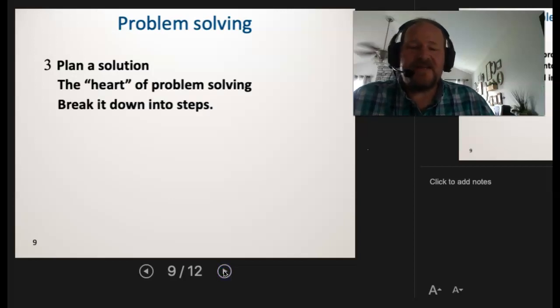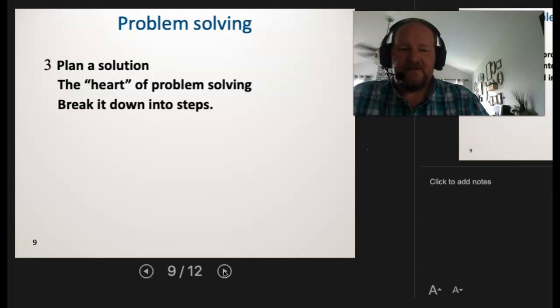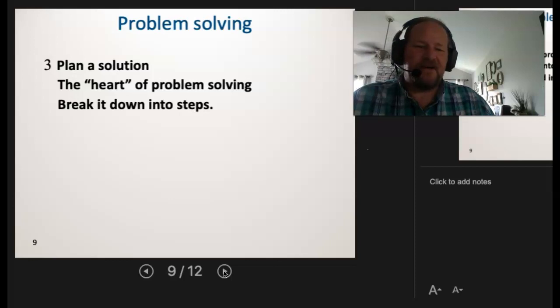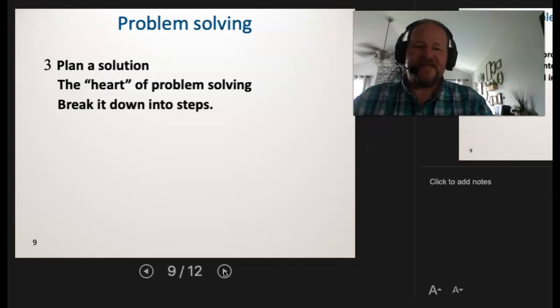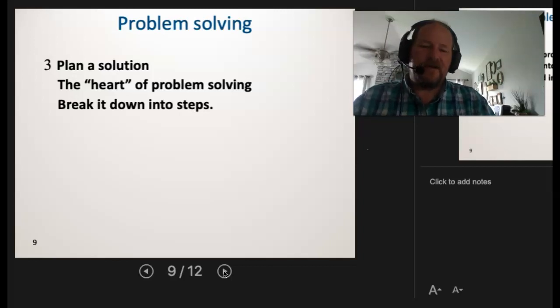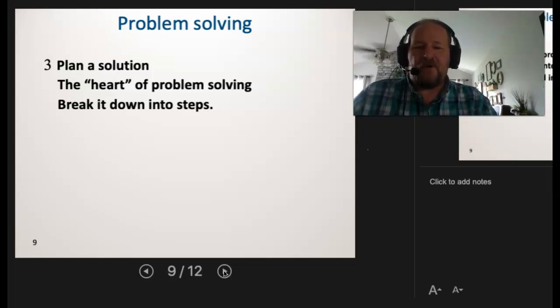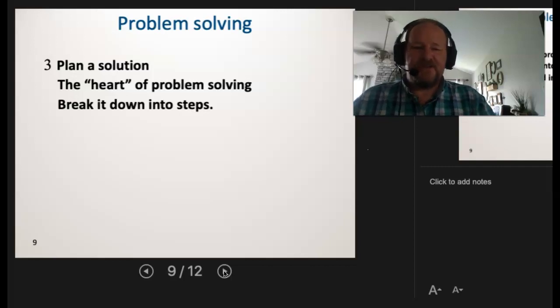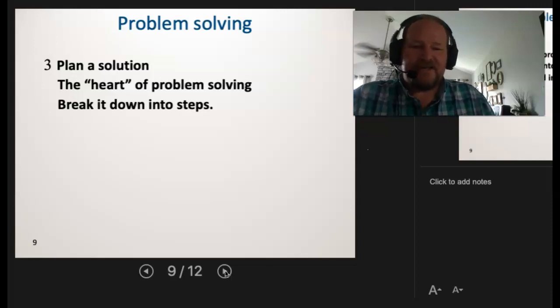You need to be able to break it down into steps. Now, the first couple problems we look at will be very simple. It'll be one step, no big deal. Then we'll add a step. Then we'll add another step. And before you realize it, you're doing problems that are 5, 6, 7 steps long, making different conversions, different calculations, and different relationships. And so what we want to do is focus on those units. Pay attention to how the units will help us functionally get to the answer. So even if we don't understand how we're actually solving the problem, because we understood the units and we're able to make those units cancel out, we'll be able to arrive at the correct answer.